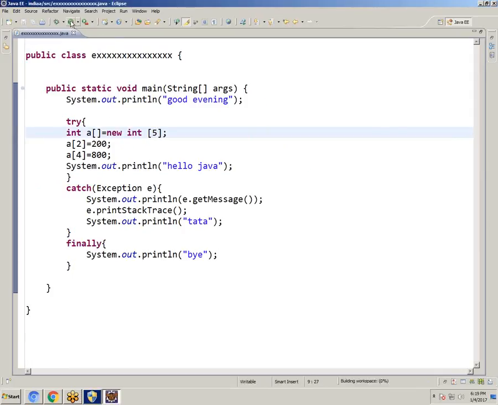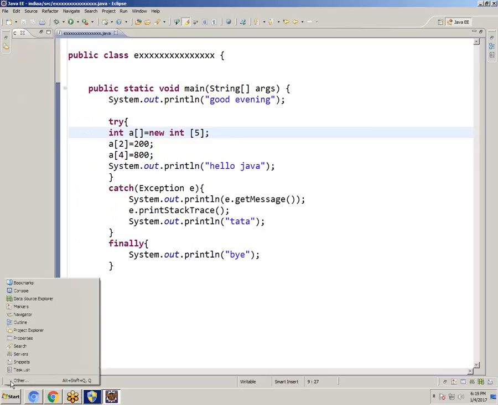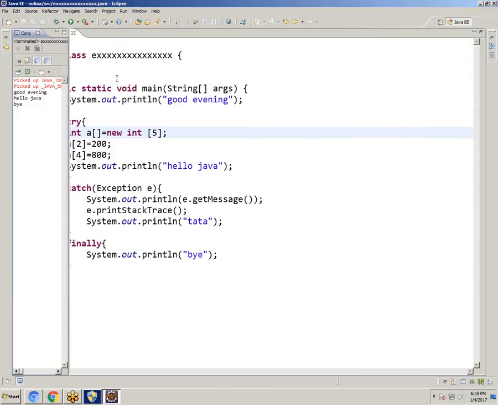Save, click on run. It will execute. Now, we will not get 4 because it's correct. And we can't get Tata.